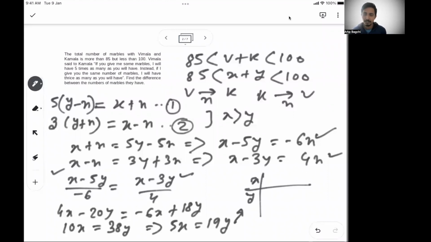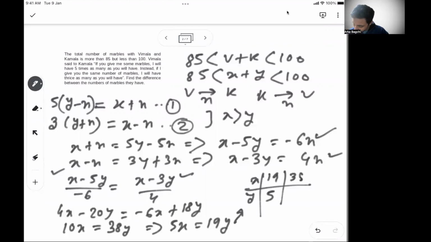So the first solution is possible if I put x as a multiple of 19. The first multiple of 19 is 19. So x as a multiple of 19, then 5x becomes 95, then y has to be 5. So this is the first one. Since there is no common factor between 5 and 19, x has to be the first multiple of 19, y has to be the first multiple of 5. That's the starting point, because both of them have to be integers and none of them can be a negative number.